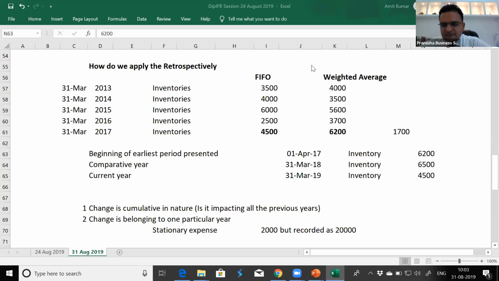Yes. And to take any impact in the earliest comparative or the beginning of the earliest period, we have to go beyond the previous month, previous years, right? Yes, right. So the question is that as per the Companies Act or the income tax rules, we need to maintain our accounts for some period, let's say 4, 6 or 7 years, right? Yes, we do have that. So the practicality will be those 7 years, till the time we maintain our accounts. All right.